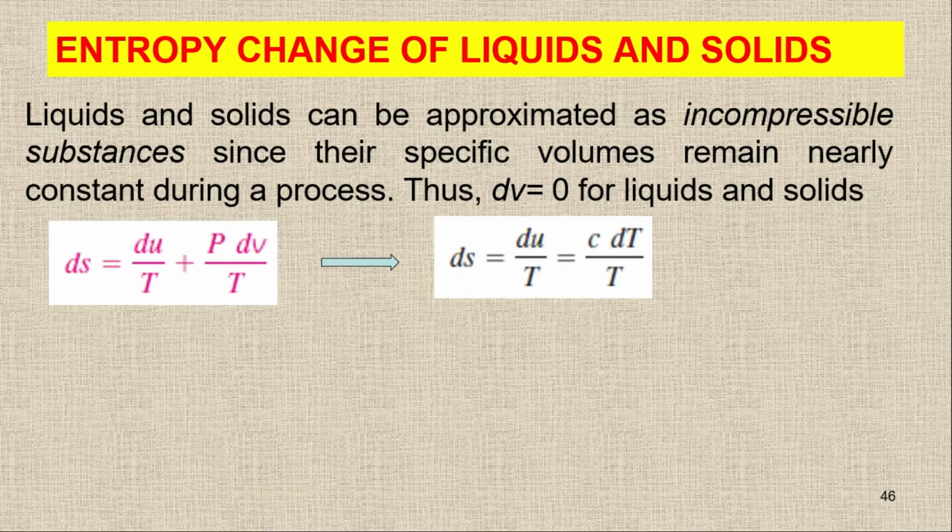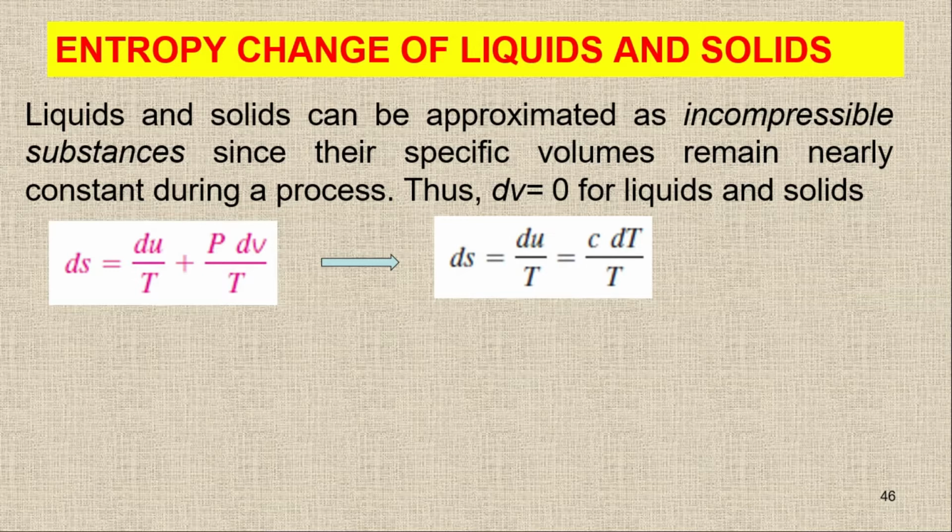When we are talking about liquids and solids, they are normally treated as incompressible substances, and we have already discussed in chapter 4, when we were discussing specific heats, that for an incompressible substance the specific heat at constant pressure and the specific heat at constant volume are identical.